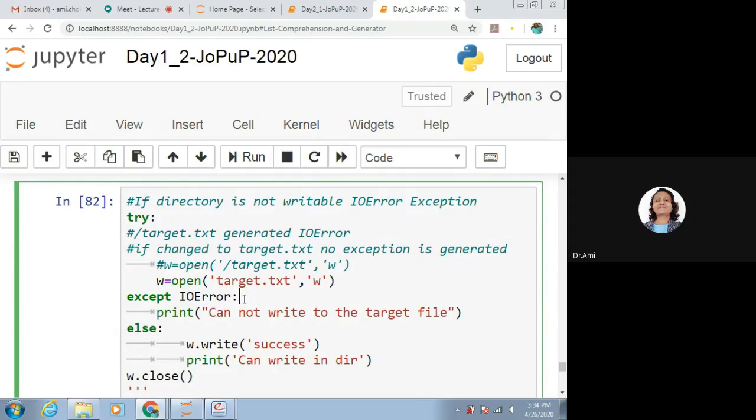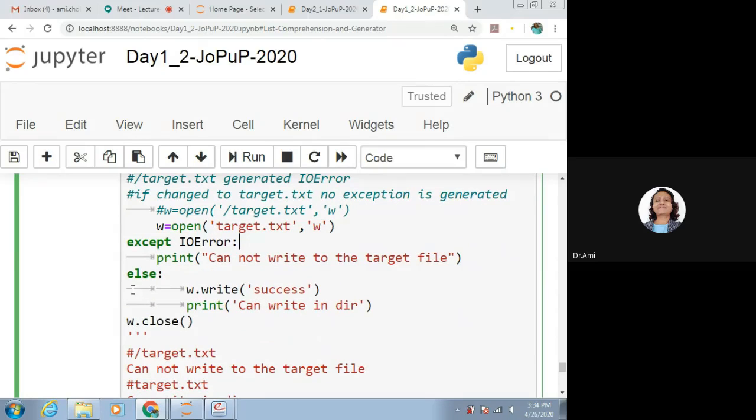Say for example in Ubuntu, I am logged in as Ami and I am trying to read the file which is there in /root. So I will not be able to access it. For that, it will give me an exception, that is IO error. If you want to handle the exception, you can do something like this, that is except, or otherwise if you want to do something, that is also possible over here, and after that we should close it.